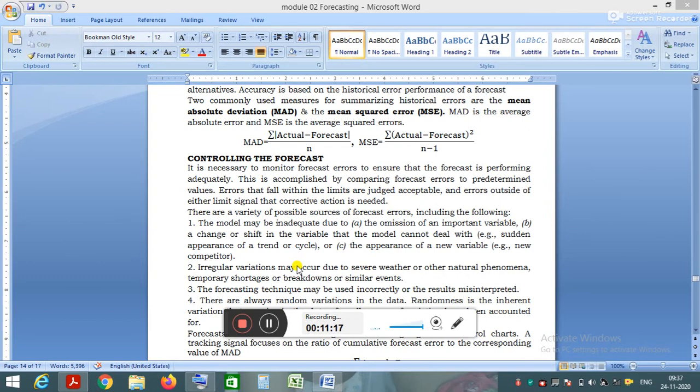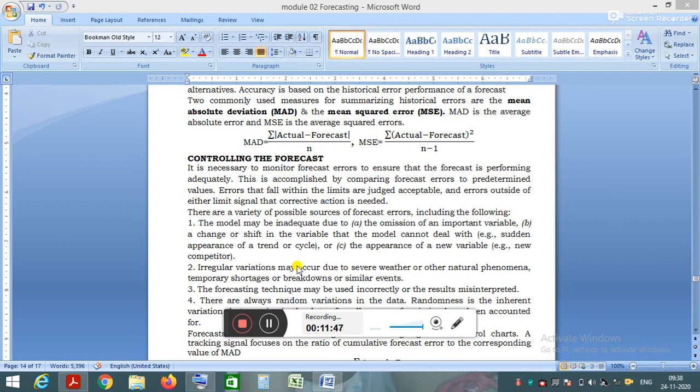We need to compare the forecast errors, and the errors that fall within the limits are judged to be acceptable, and if errors fall outside the limits, that forecast needs some corrective actions.